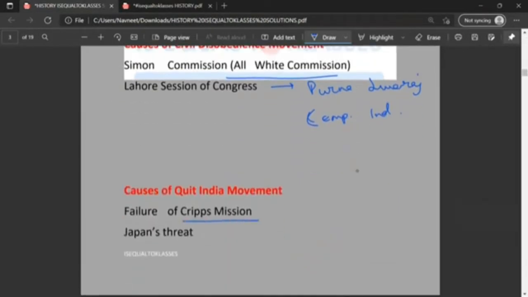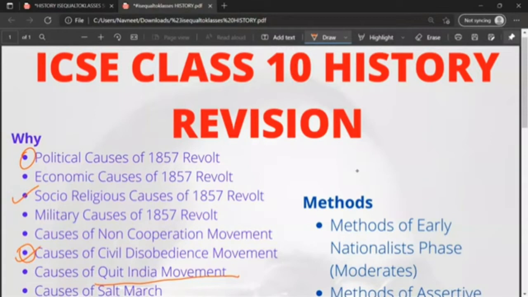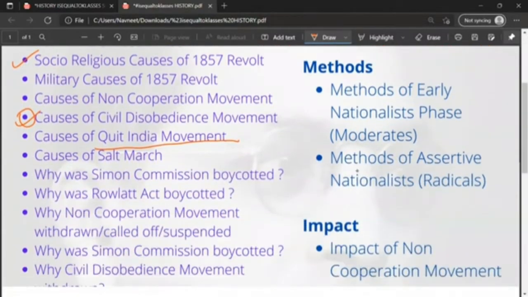Causes of the Quit India movement. Failure of the Cripps mission and the Japanese threat. This is a rough diagram of India. The Japanese forces were advancing from the east towards the west, and they were active mainly in Myanmar and the extreme East India region.